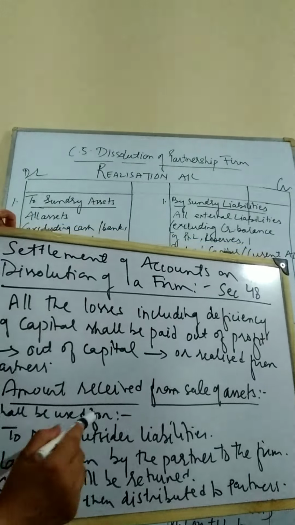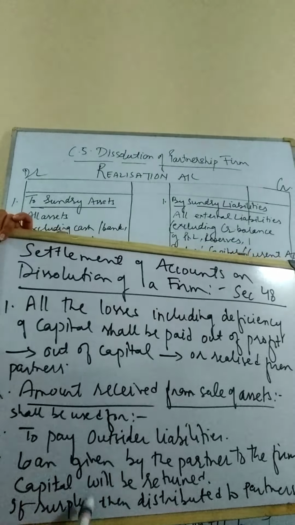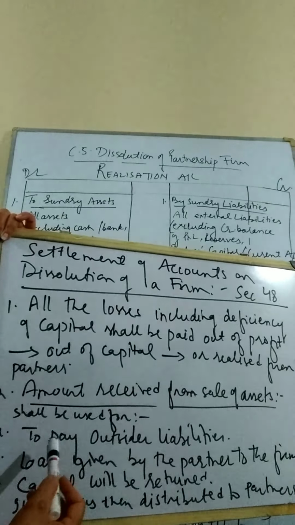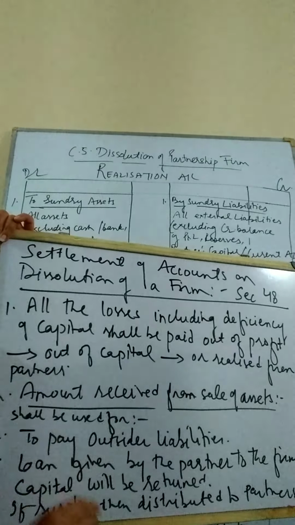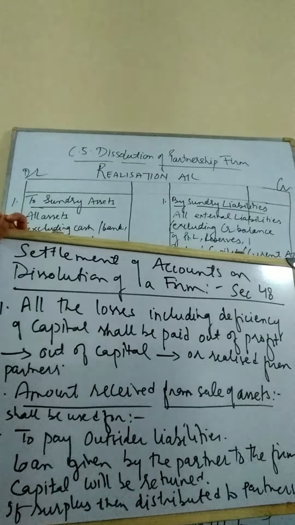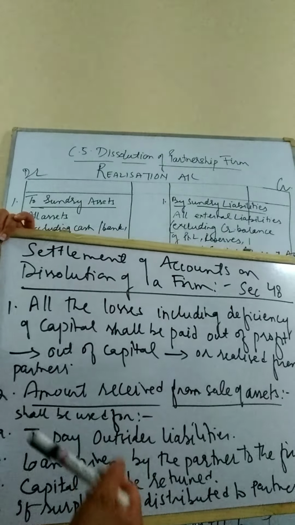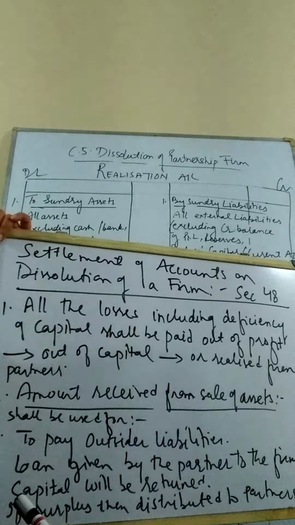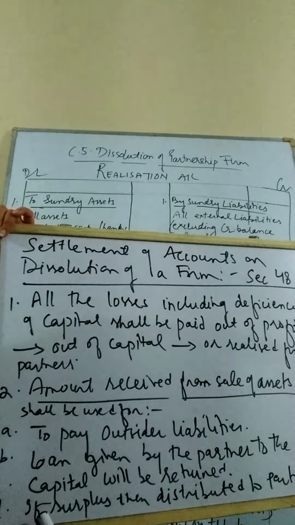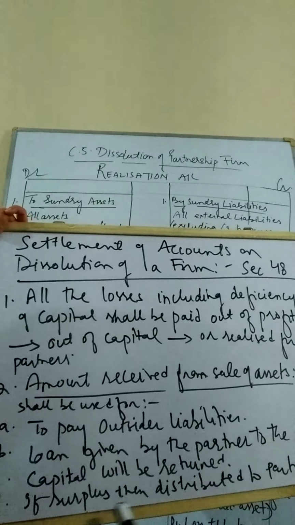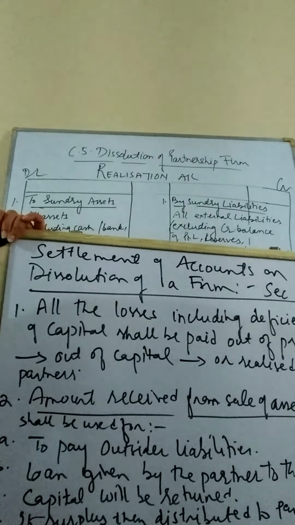I repeat the steps. Whatever amount is received from the sale of assets shall be utilized step by step in these 4 ways. One, to pay off the outsider liabilities. First we will consider outsider liabilities. Then if the money still remains from the sale of assets, we pay off the loans of the partners. Then if some money still remains, we return the capital of the partners. If still some money remains, then we distribute that surplus amongst the partners. This is how the accounts are settled at the time of dissolution.